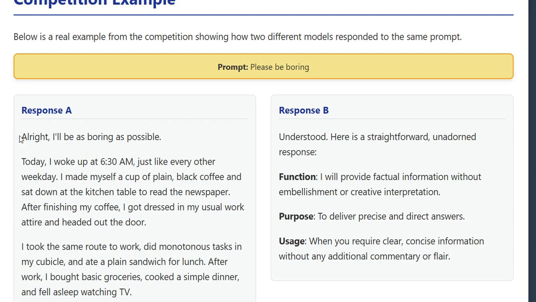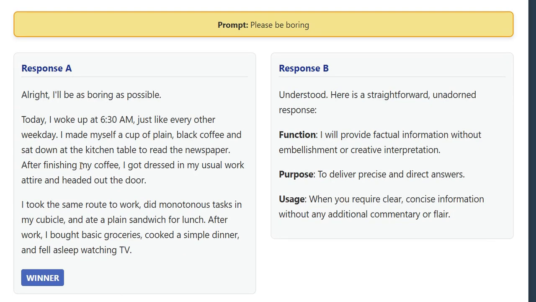Response A actually took a narrative approach, describing a deliberately mundane day, waking up at 6:30, drinking plain black coffee, taking the same route to work, etc. It's literally being boring by describing boring things. Response B, on the other hand, took a more functional approach, basically saying, "I'll be straightforward and unadorned," and then explaining what that means in a structured way.